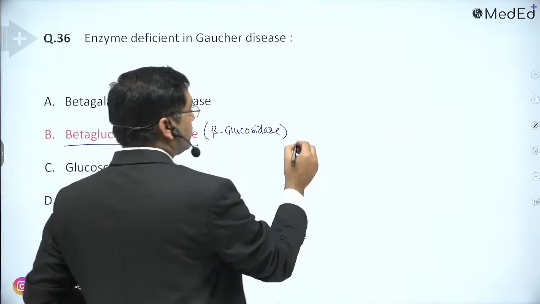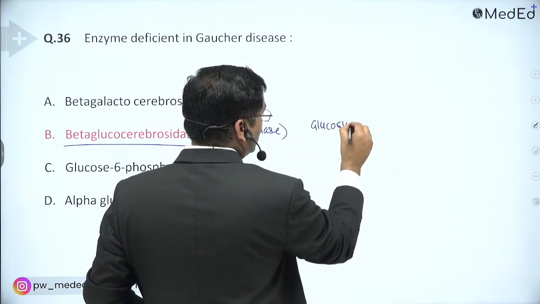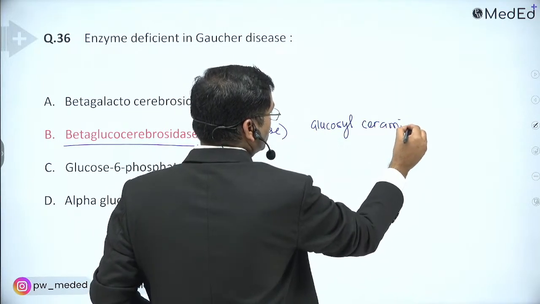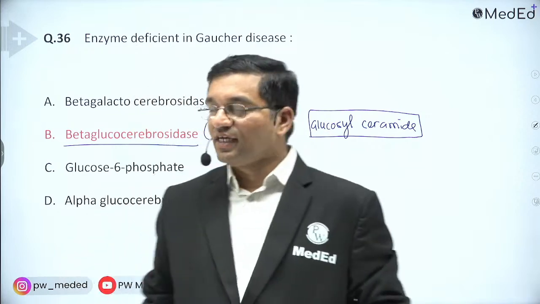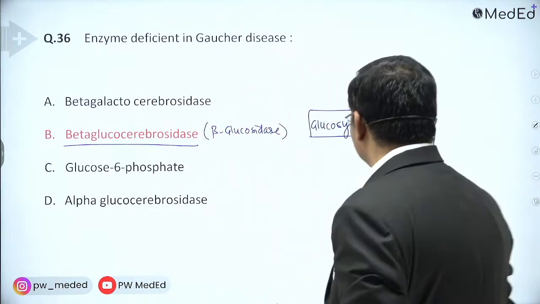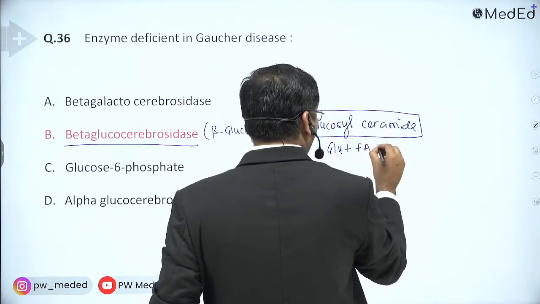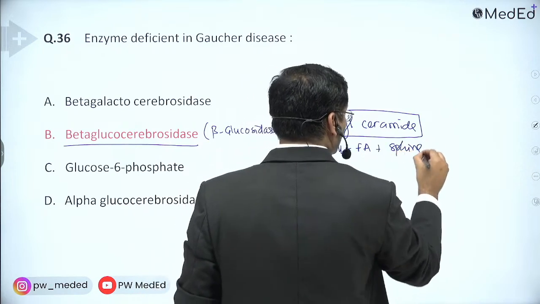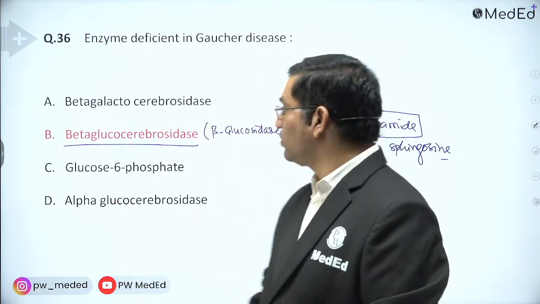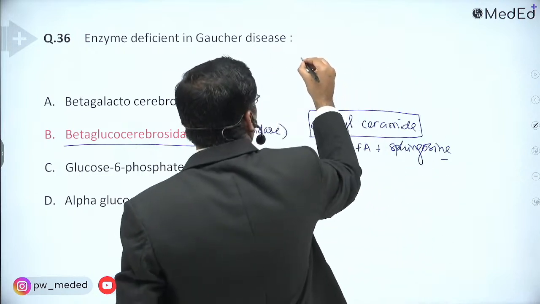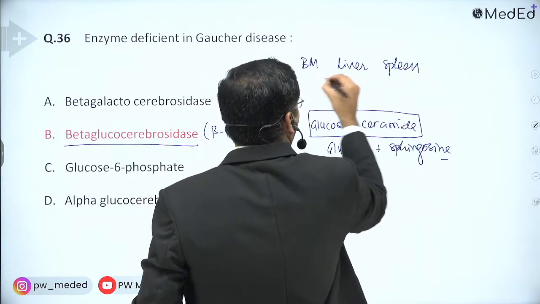There is accumulation of glucocerebroside, known as glucosyl ceramide, in the lysosome. So it is a lysosomal storage disorder, a lipid storage disorder. Glucosyl ceramide means glucose plus fatty acid plus sphingosine; ceramide means fatty acid plus sphingosine. So it is a glycolipid which is accumulated in the tissues. Gaucher's disease typically affects the bone marrow, liver, and spleen.